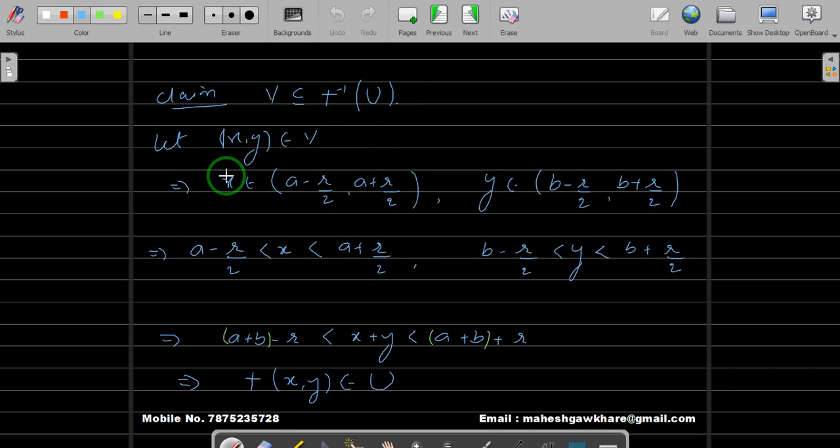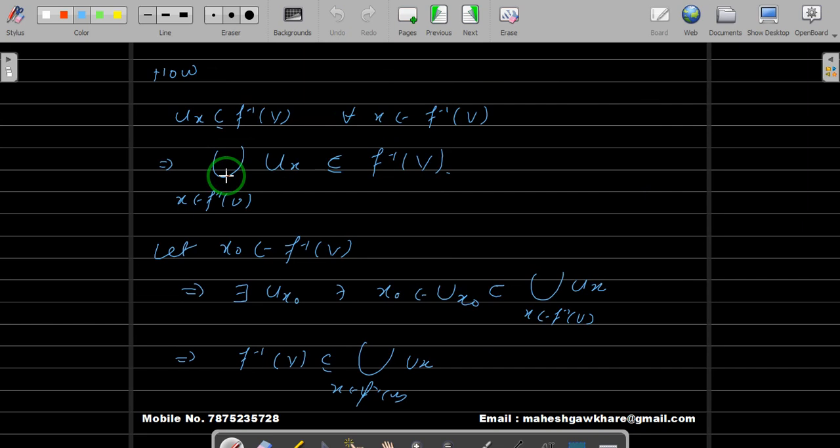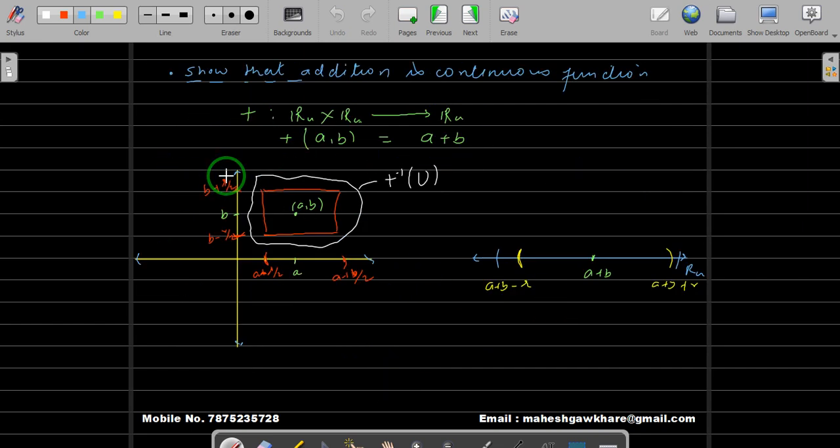So let us wind up what we have done. We have shown that this addition is a continuous function, and for that we have used the fourth equivalent statement for continuity of a function. We have taken a point (a, b), the image of that point, a + b, and for this we have taken an open set U. Since U is a neighborhood, we have got this basic neighborhood.